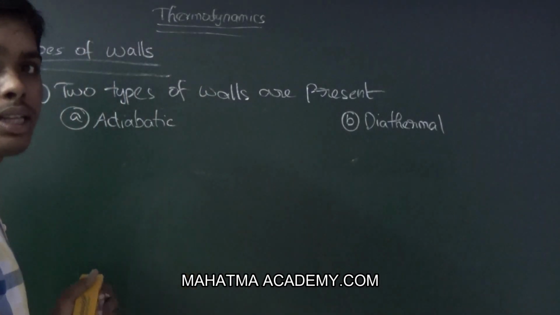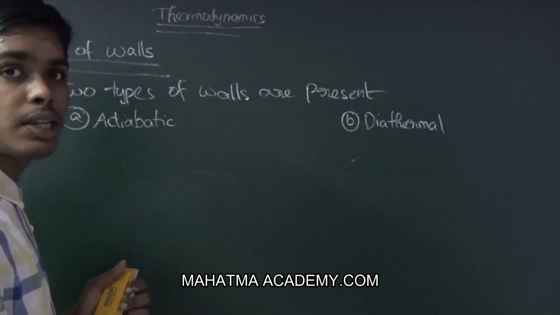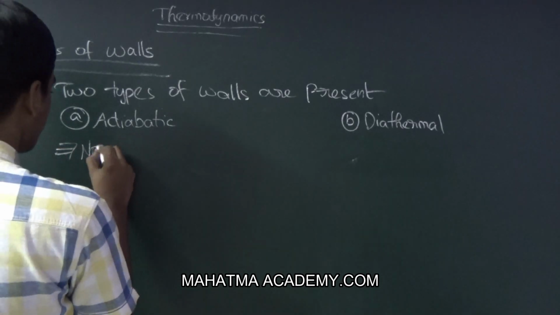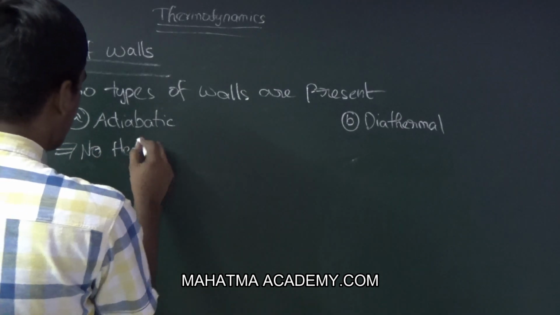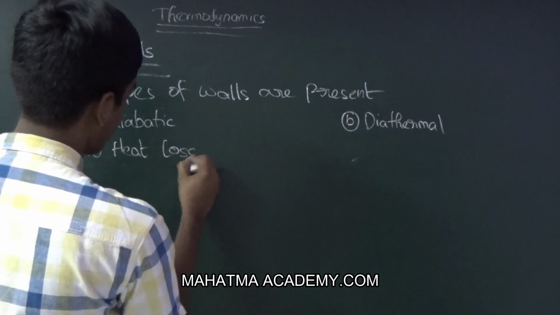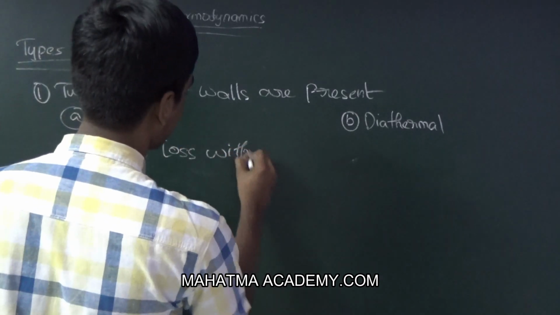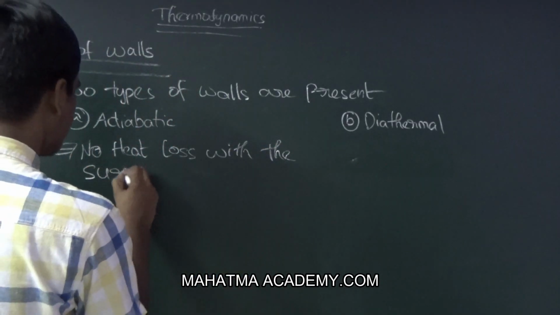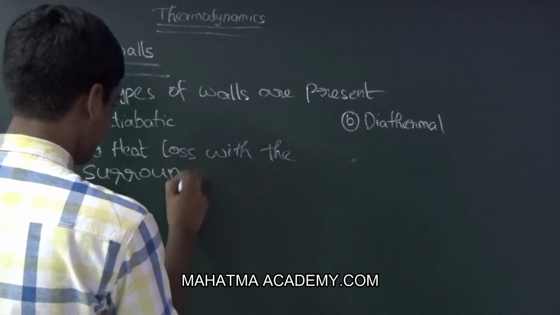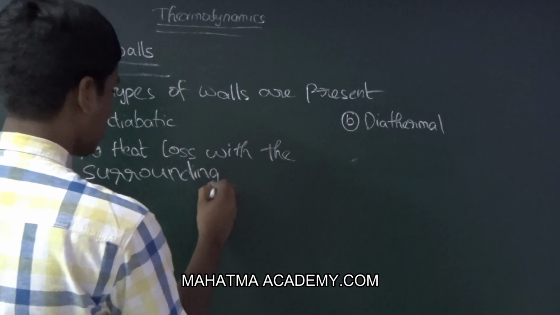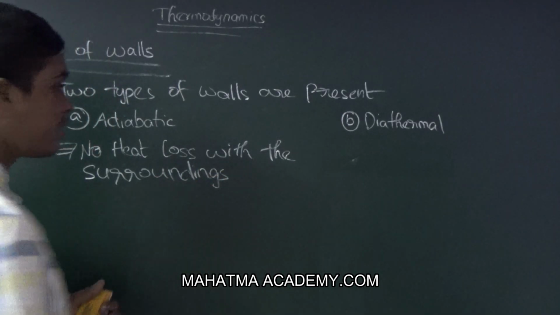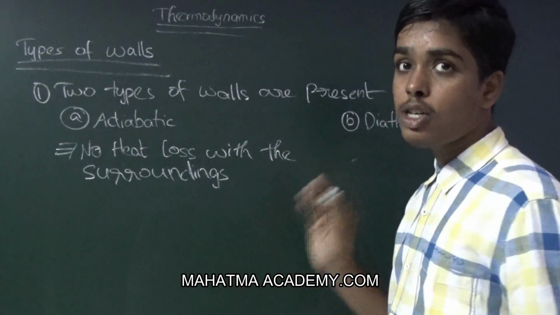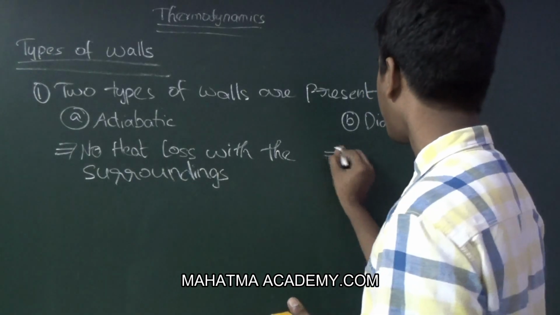Adiabatic represents that there is no heat loss with the surroundings. Now diathermal wall is the one where there is a heat exchange with the surroundings.